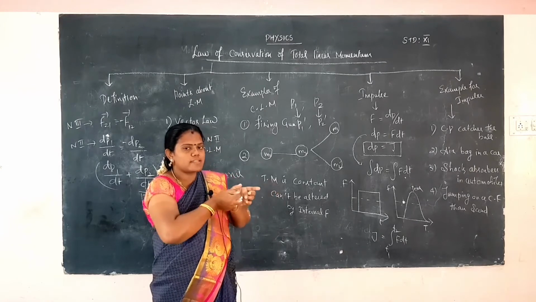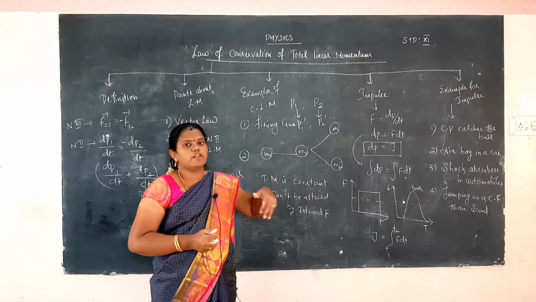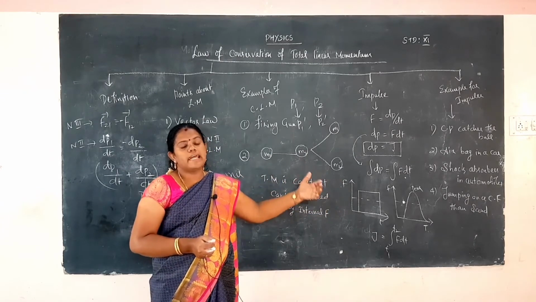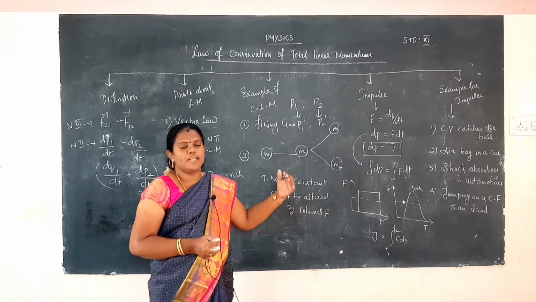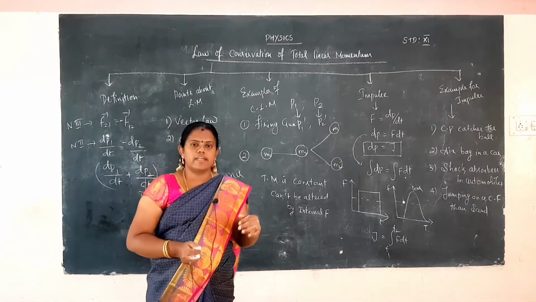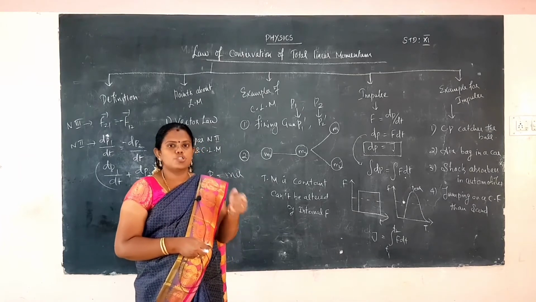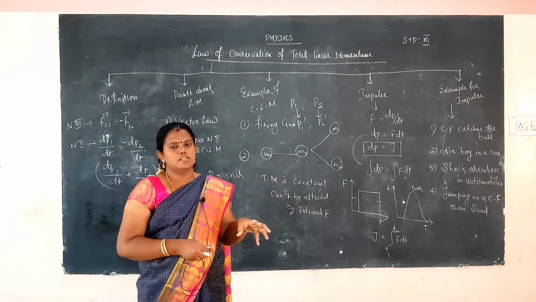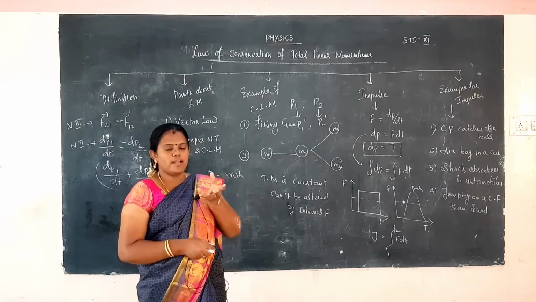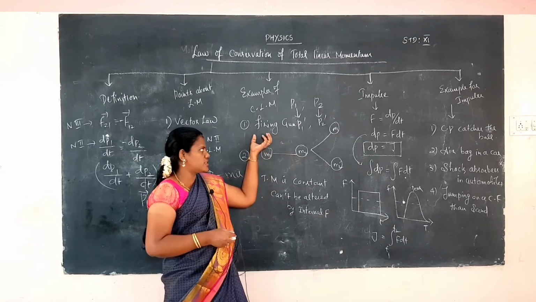So that is back side momentum. Back side momentum is created with respect to the forward motion of the bullet. That momentum is called recoil momentum. Recoil momentum is created in any object and exerts a recoil force on the concerned object. Whatever the object, the recoil momentum created in that object is called recoil momentum. This is the first example.